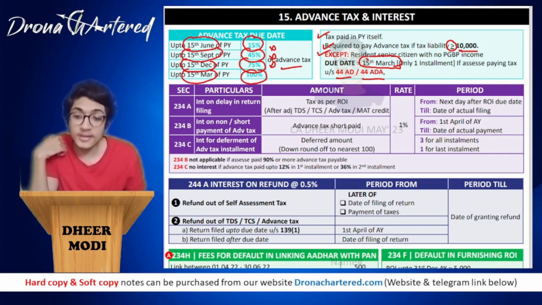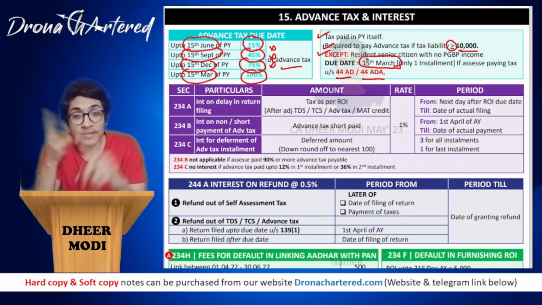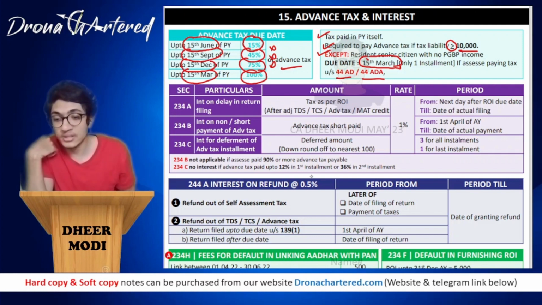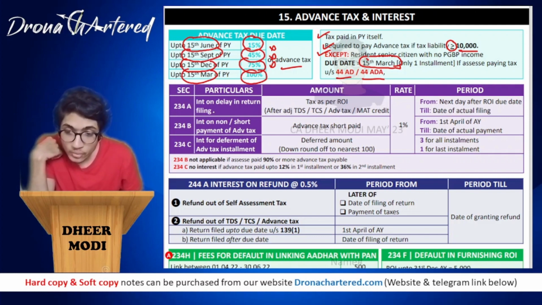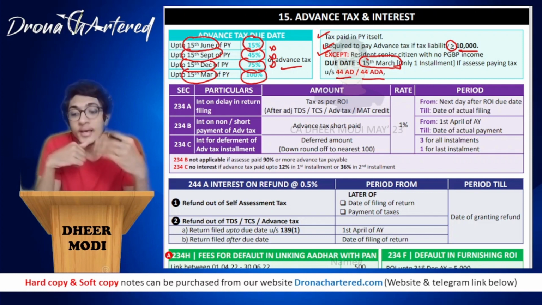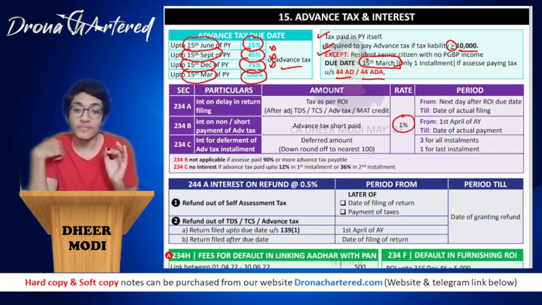Now coming to your interest part. Under interest there are three sections, that is 234A, 234B, and 234C. All of these sections are applied in different situations. So 234A is applied for interest on delay in return filing. That is, if you have not filed the return, or if you have filed the return late, in such a case, they will levy some interest. What you have to remember is that the interest rate is 1% for all of them.